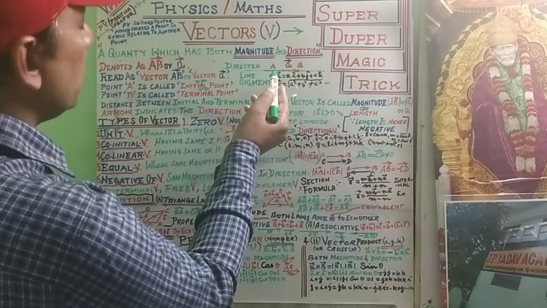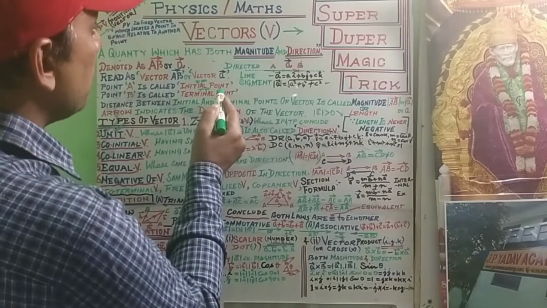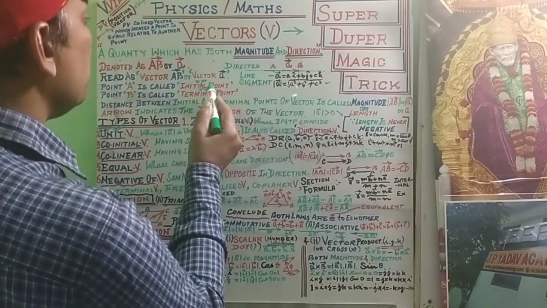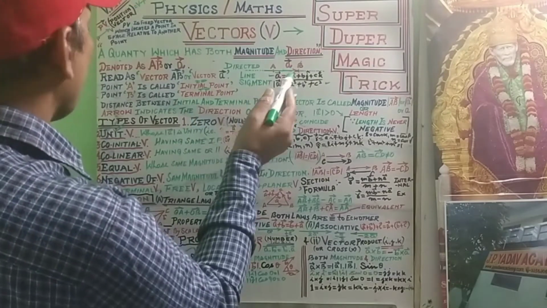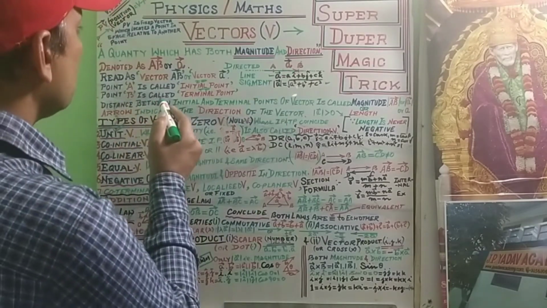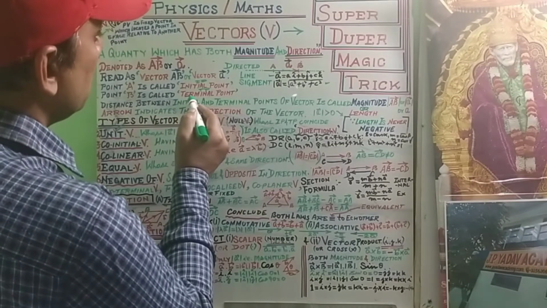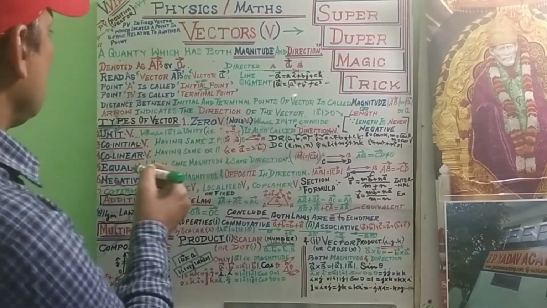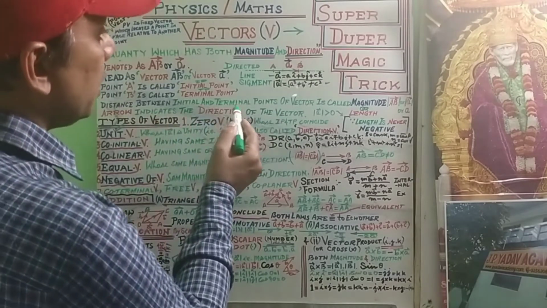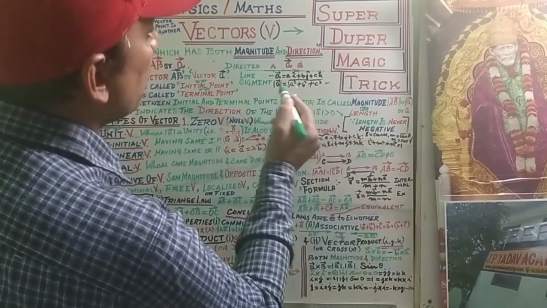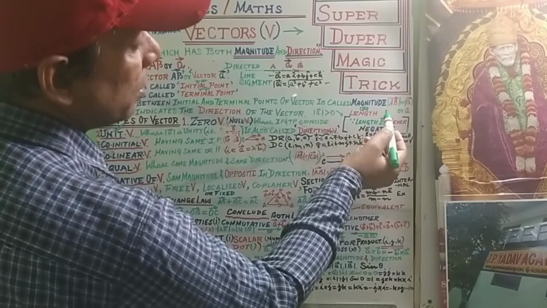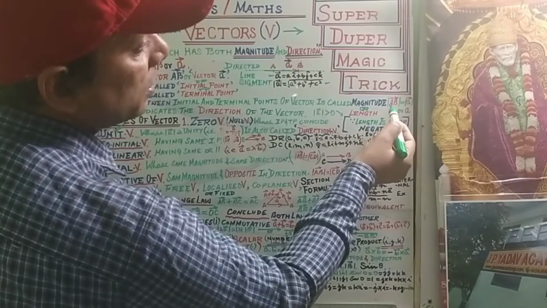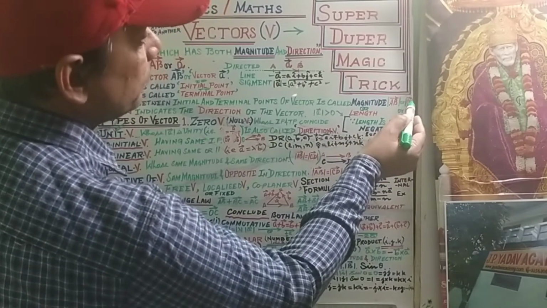Point A is called the initial point. Initial point means IP, and point B is called the terminal point. Distance between the initial and terminal point of the vector is called the magnitude. Magnitude we represent by the mod. This is mod AB or mod A.